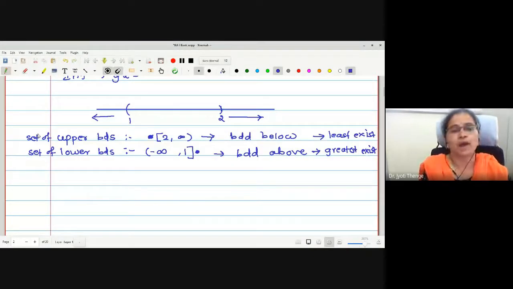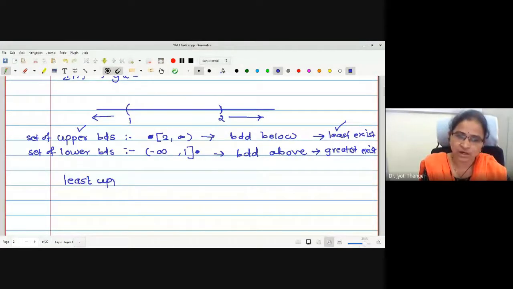Right. Therefore, among all the upper bounds of the set, if I want to find the unique upper bound, then we find the least among all the upper bounds. Therefore, it is least upper bound, that is LUB, that is supremum.